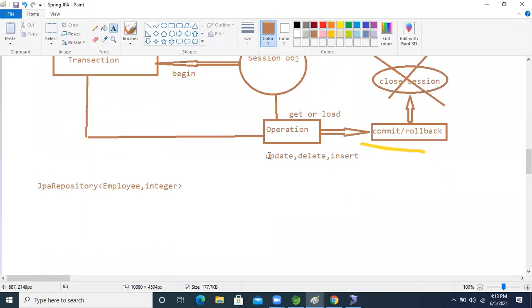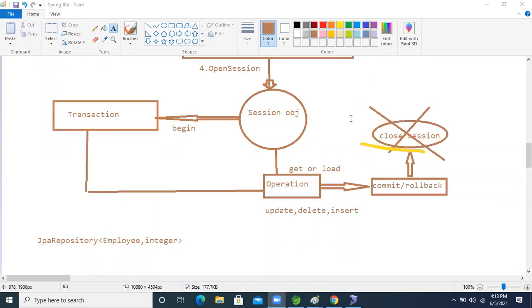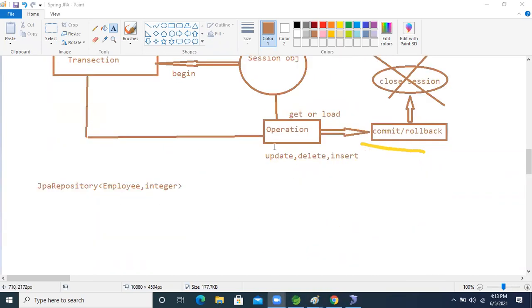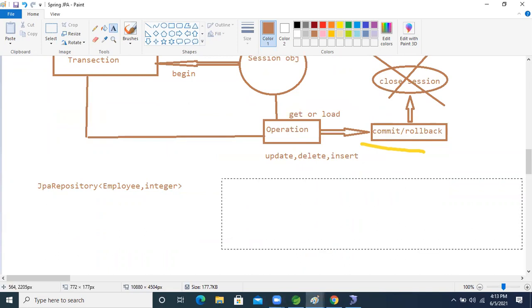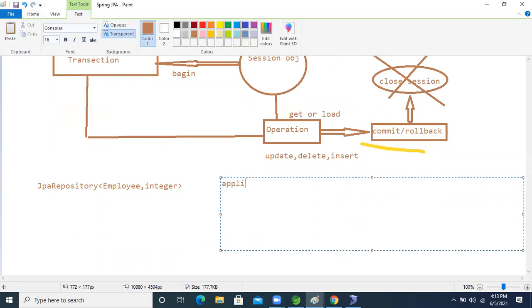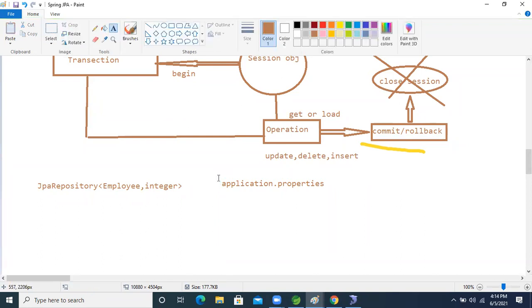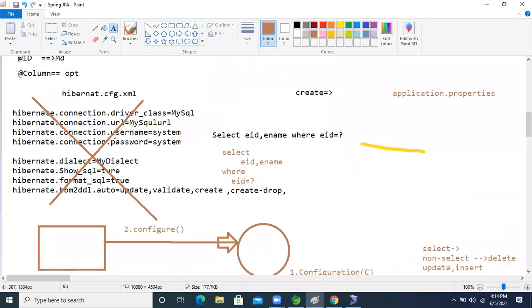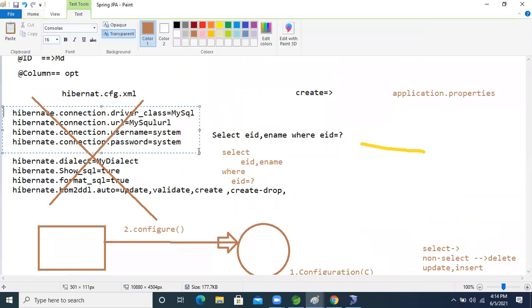So now we will use this interface, and next, in the application property, we will use application.properties. See this, inside that, how many properties are there? Come here, the Hibernate connection. This is performing the database operation.